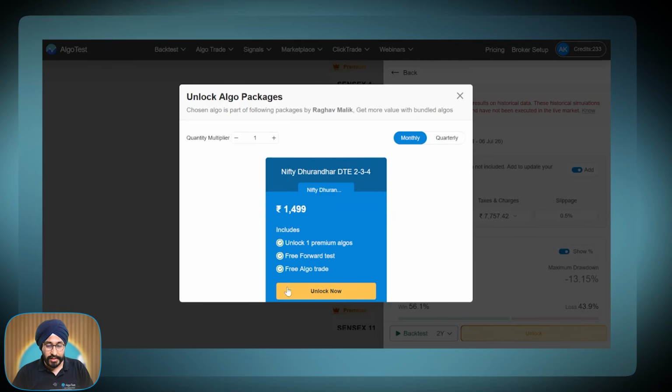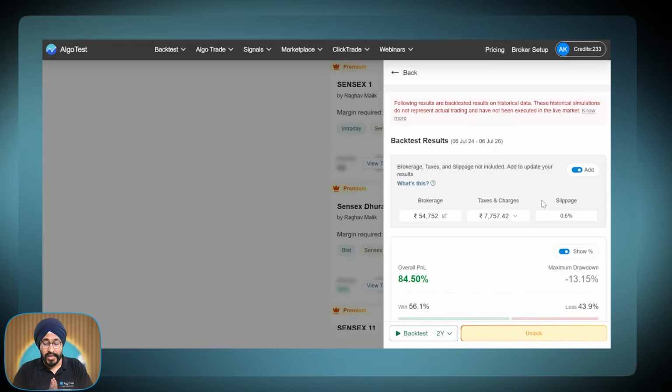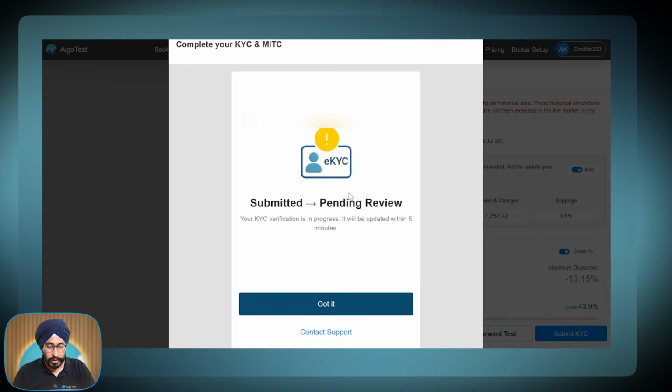Alright, so let's take the 1 month plan and unlock it. As soon as you click on unlock, you see the Razorpay paywall. As soon as you make the payment, the strategy will be unlocked for you. While it is unlocked, you will also have to finish your KYC and MITC. So I'm going to add my PAN here, date of birth. This is a mandate for all the registered RAs.